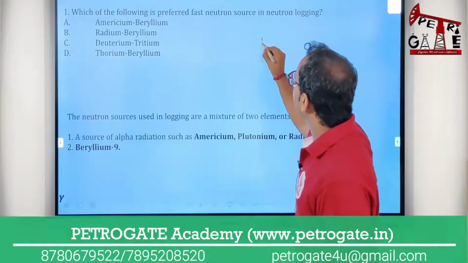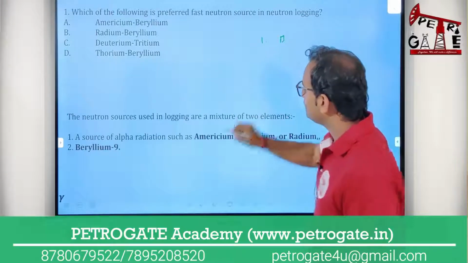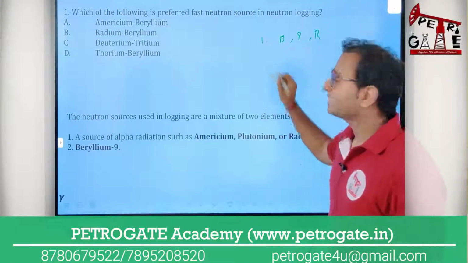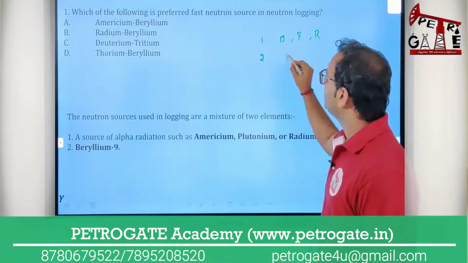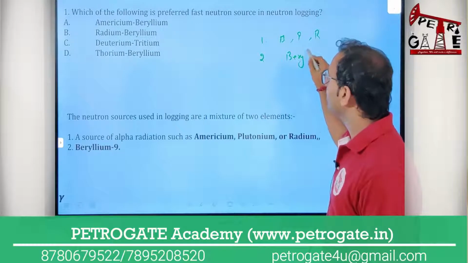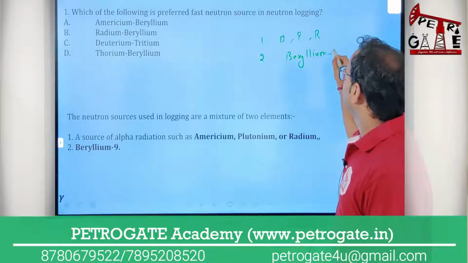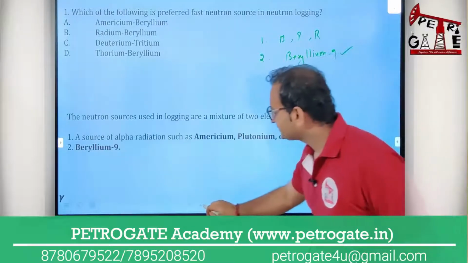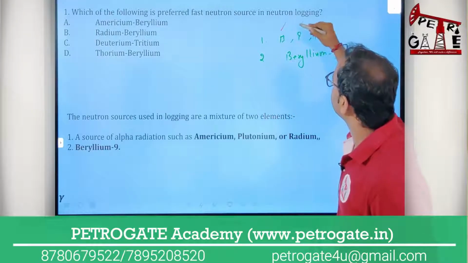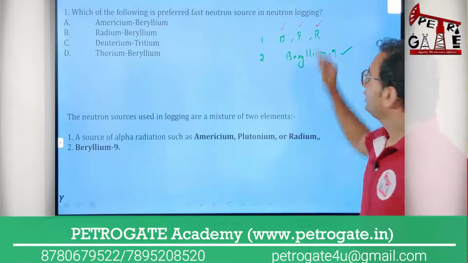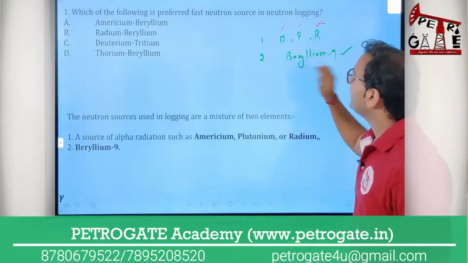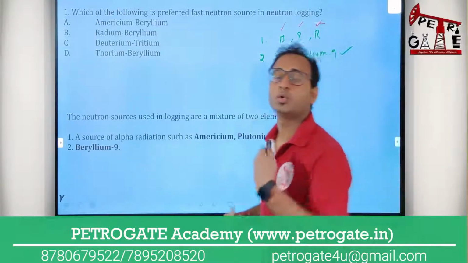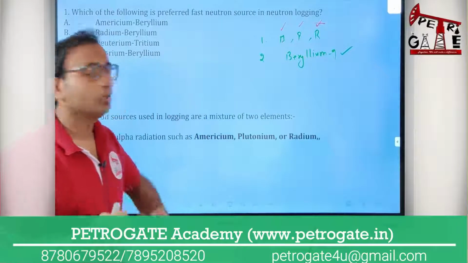Either one kind of element you will see americium, next is plutonium, and the third one is radium. And the second element you will see, my dear, is beryllium. It's beryllium 9. So you have to take two elements, one of these, and the second element is always beryllium. इनमें से मुझे एक चाहिए प्लस और ये मुझे हमेशा चाहिए. तो जब ये इसमें से रिएक्ट करेगा तो मुझे न्यूट्रॉन दे देगा मेरे भाई.